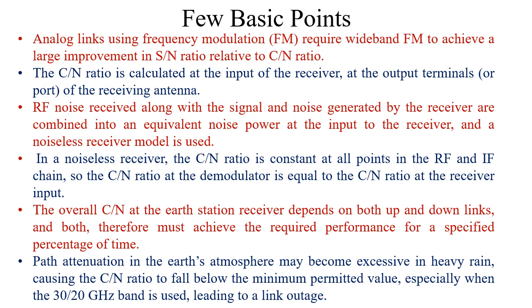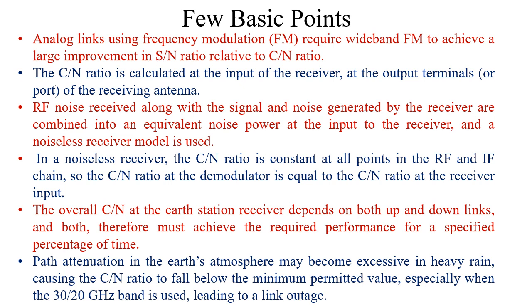RF noise received along with the signal and noise generated by the receiver are combined into an equivalent noise power at the input to the receiver, and a noiseless receiver model is used. In a noiseless receiver, the C by N ratio is constant at all points in the RF and IF chain. So the C by N ratio at the demodulator is equal to the C by N ratio at the receiver input.